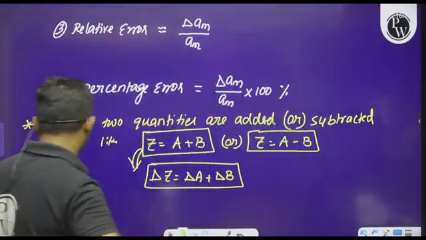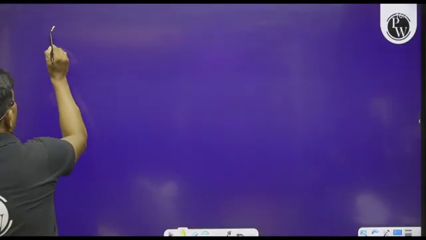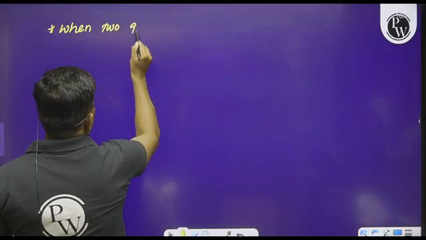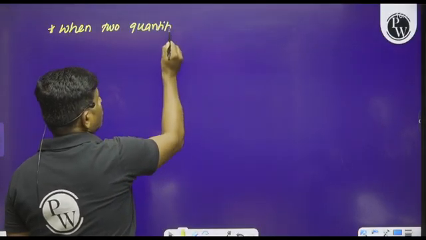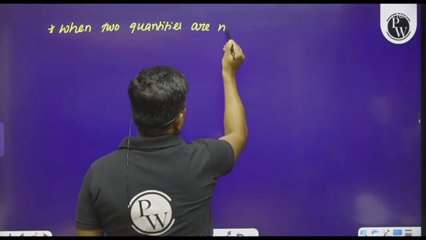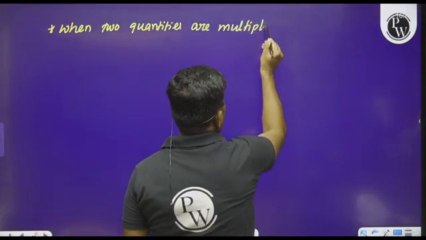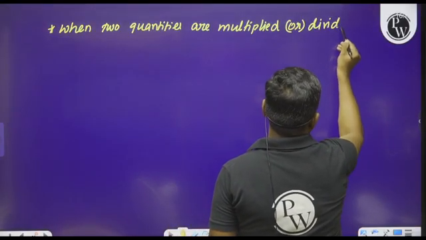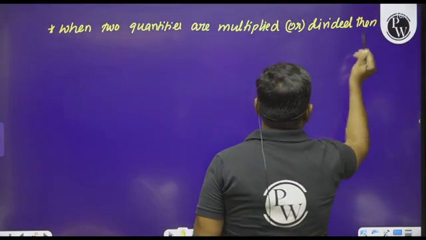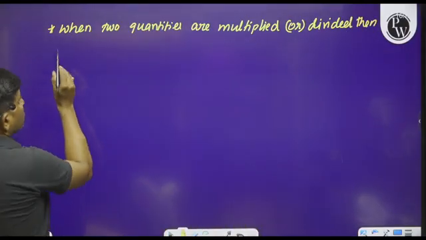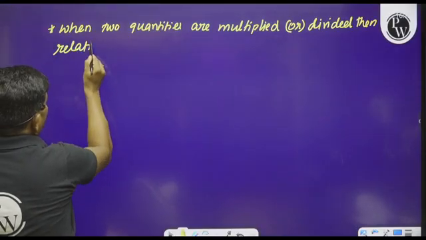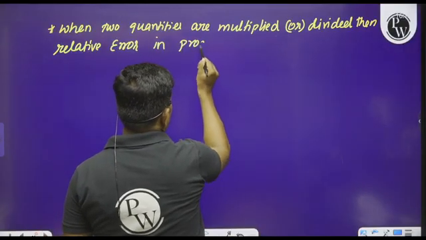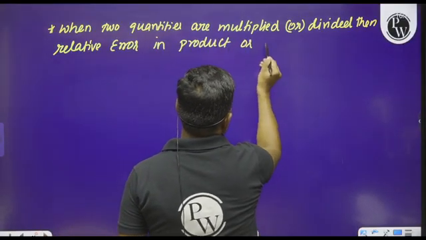Okay. And similarly, when two quantities are multiplied or divided, we will not get the absolute error; we will get the relative error in the product or quotient.